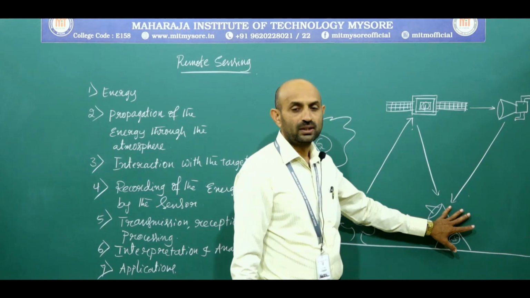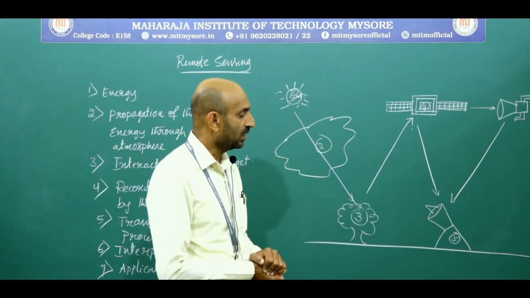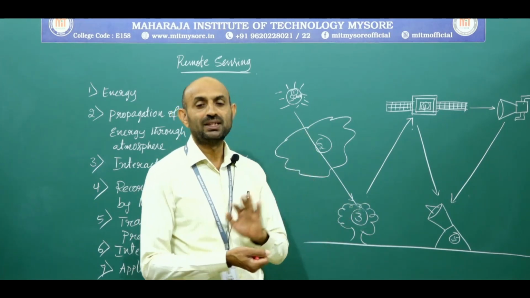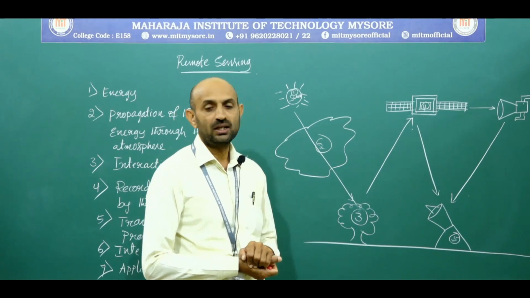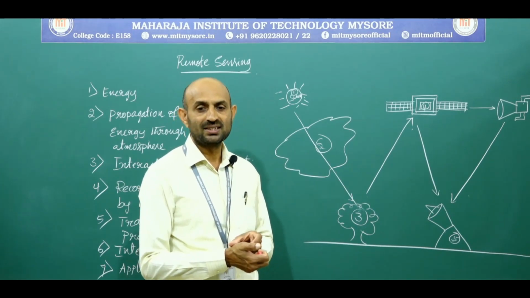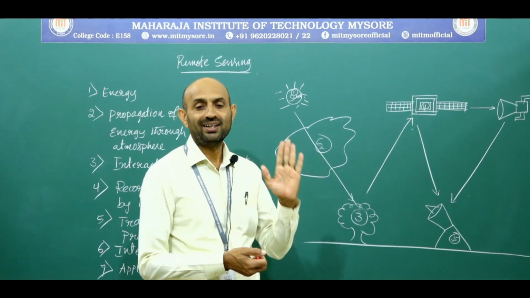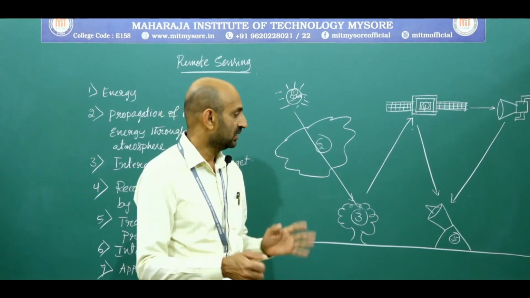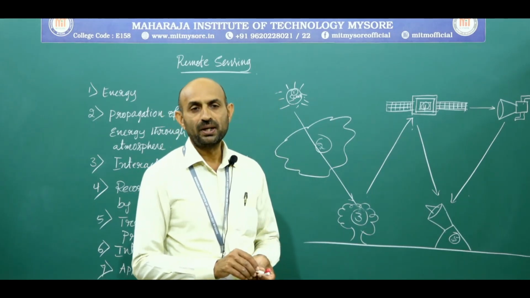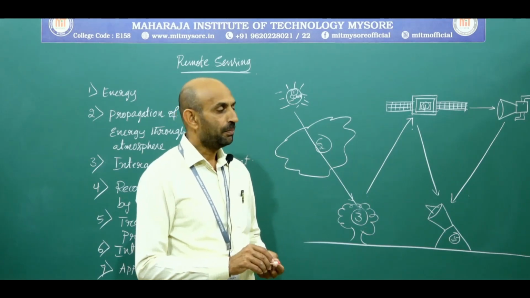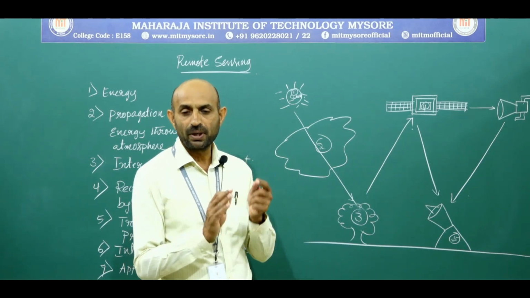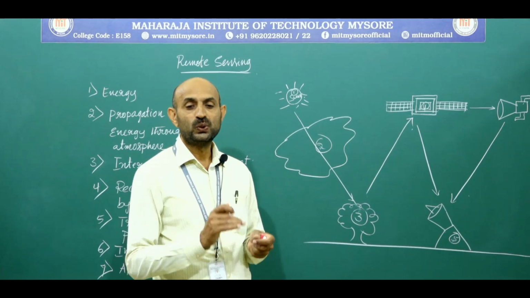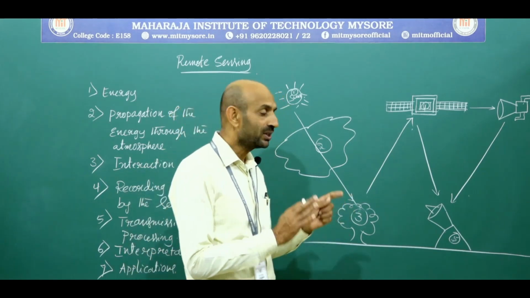In the fifth unit, the energy recorded by the sensor has to be transmitted in electronic form to a receiving and processing station, where the data are processed into an image. The sixth one is interpretation and analysis. The processed image is interpreted visually or digitally or electronically to extract information about the target.